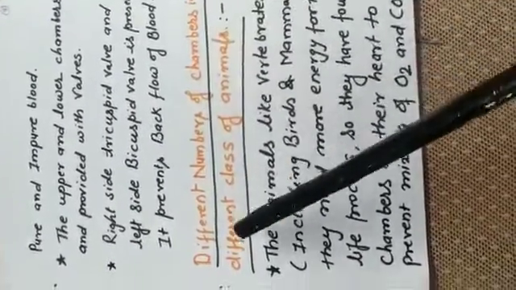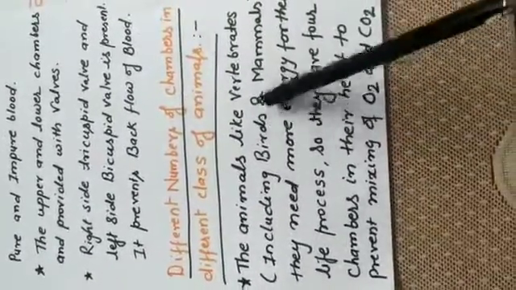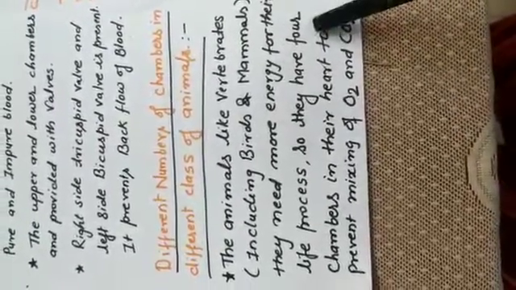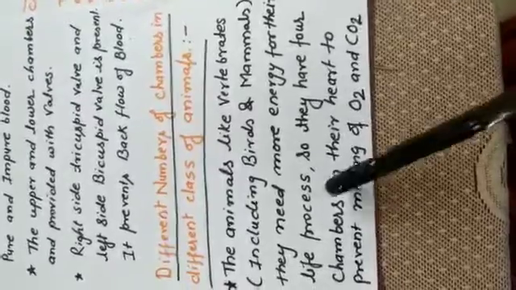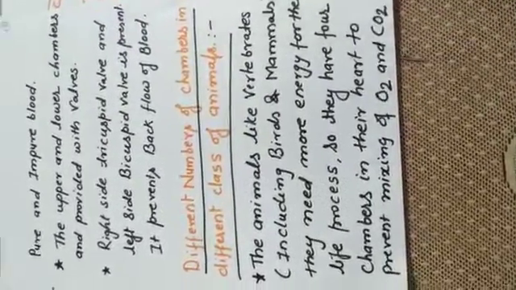Now let's talk about different numbers of chambers in different classes of animals. Animals like vertebrates, including birds and mammals, need more energy for their life processes. So they have 4 chambers in their heart to prevent mixing of O2 and CO2 rich blood.